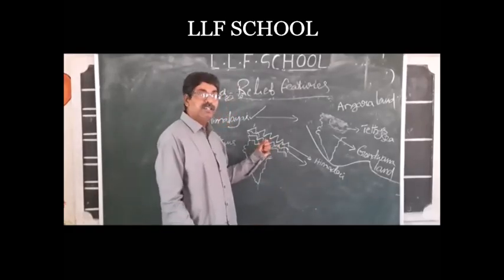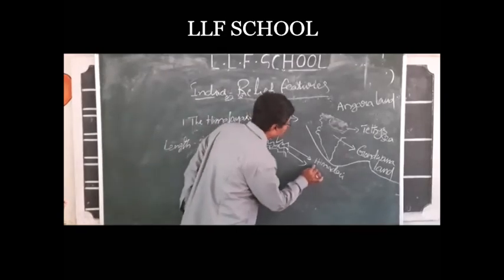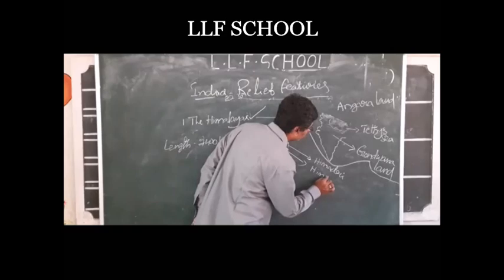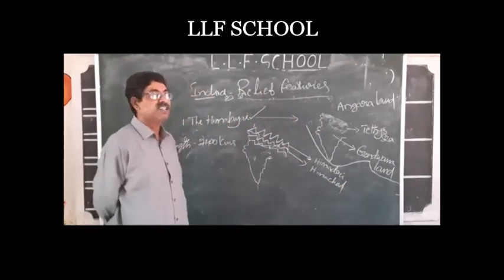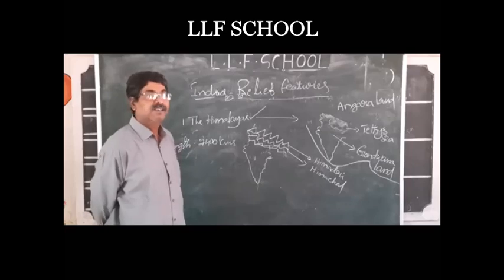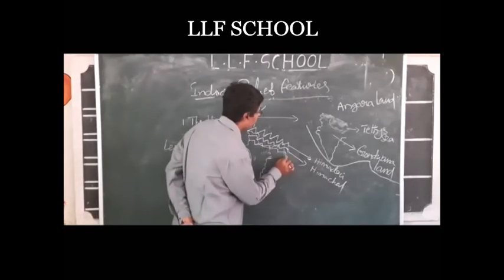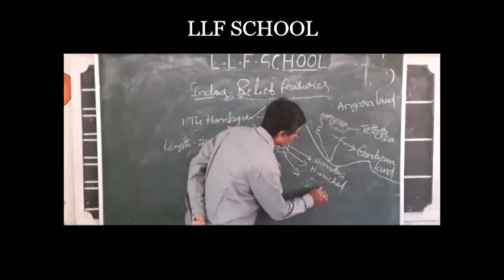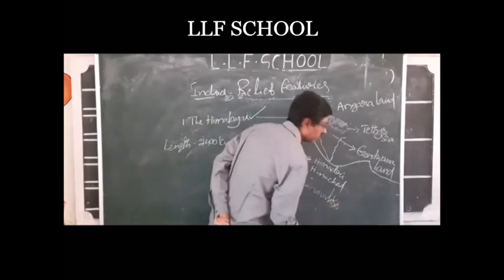To the south of Himadri, there is another range called Himachal, the Lesser Himalayas. The third range is the Shivaliks.